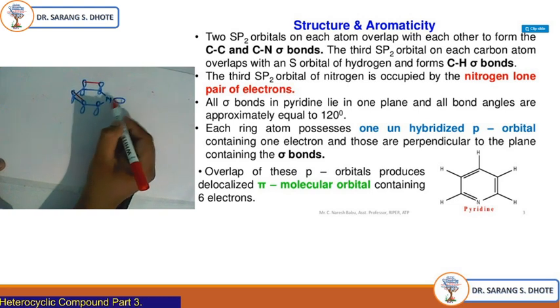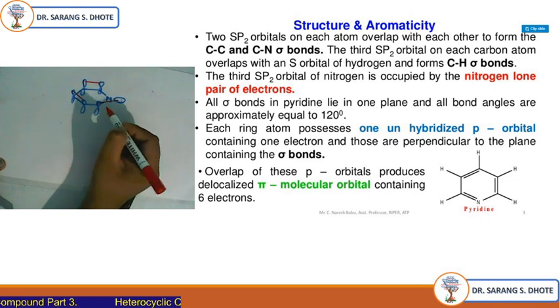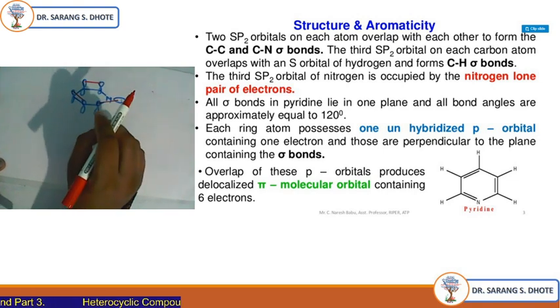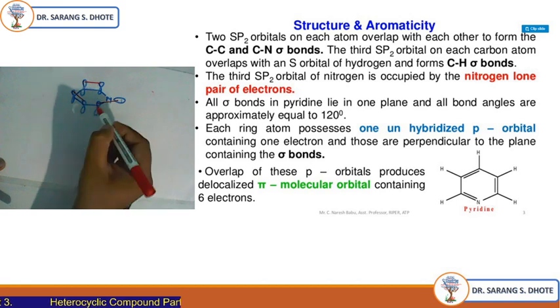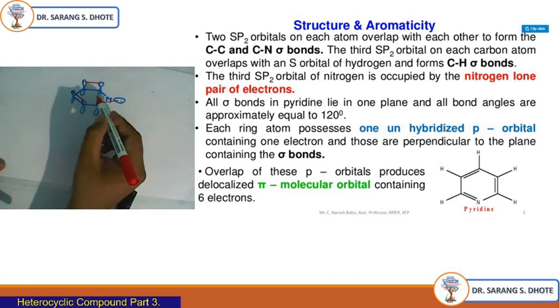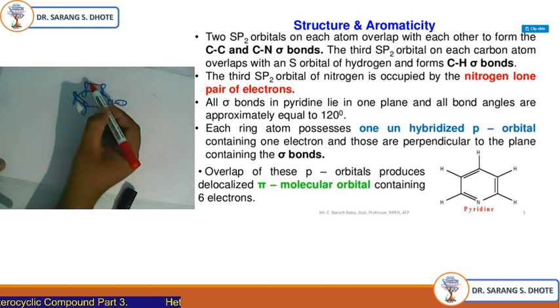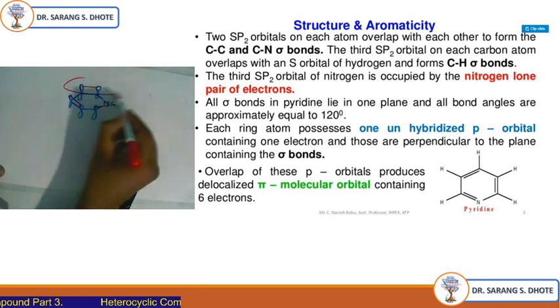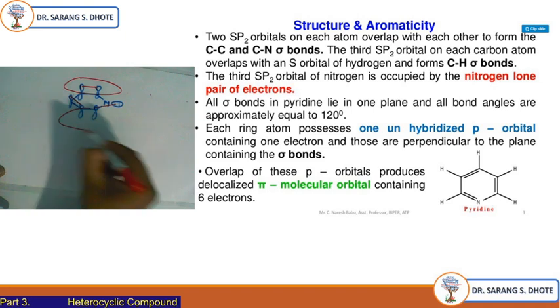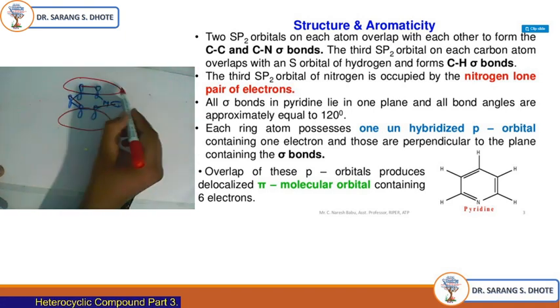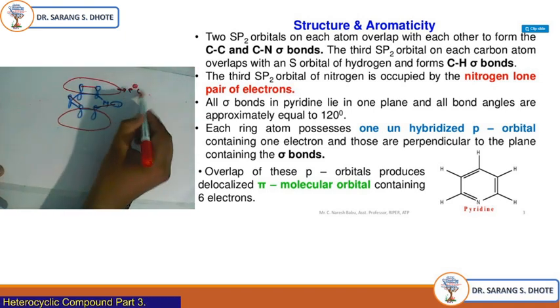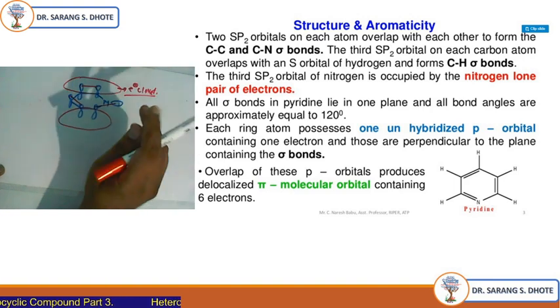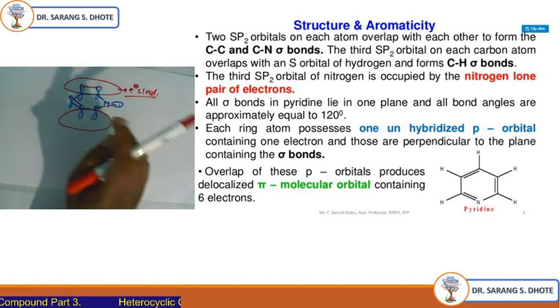Okay, formation of it. Now this will react, bonded with this, like that. This is a pi bonding. So due to the presence of these pi electrons, the electron cloud is always present above and below the plane of pyridine. This is an electron cloud, above and below the plane. This is an electron cloud.